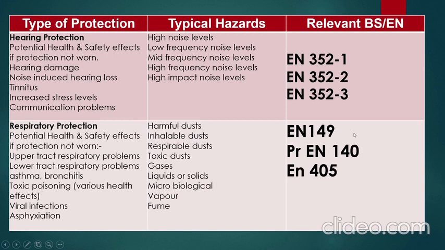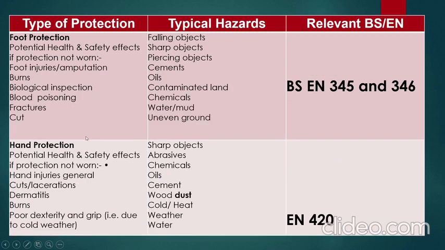What are the relevant BS EN standards to be considered when we purchase the respiratory protection? EN 149 standard we must consider, prEN 140, EN 405 standard we must consider when we purchase the respiratory protection.